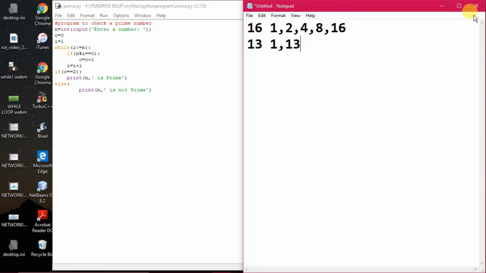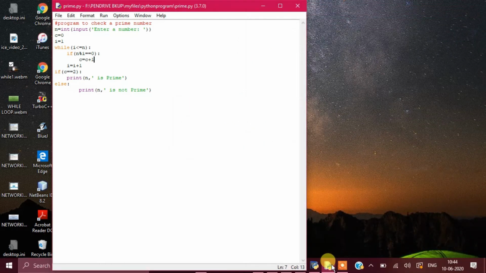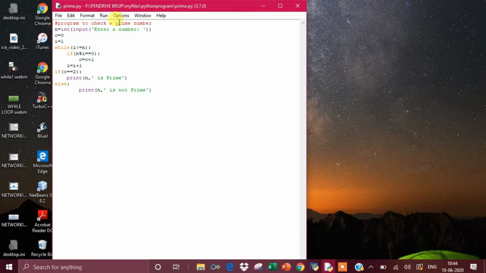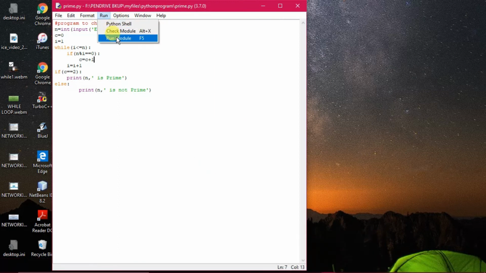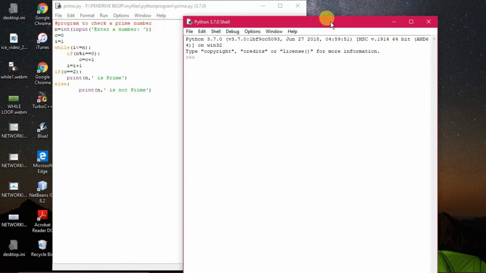So in this way, by using the while loop, it can be determined whether a number is prime or not. Now we will see its execution. I'm giving 16 as a number, so you will be able to understand in that case.